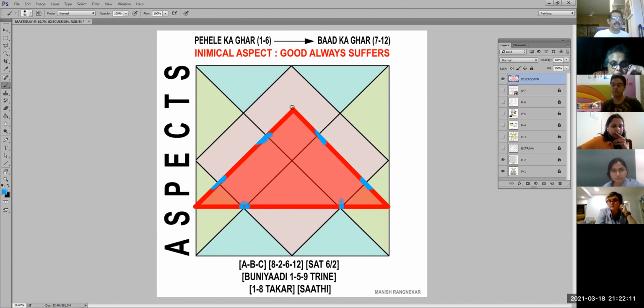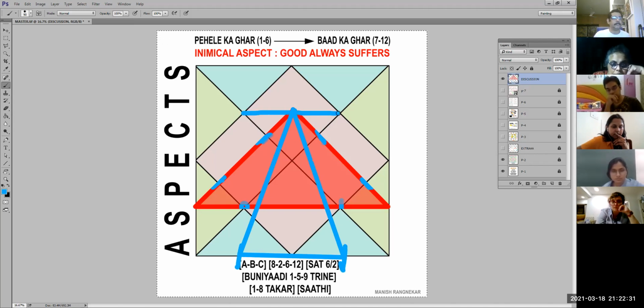If instead of this, I draw a triangle from the center to the center of this line, like I just now said that it's a center, no? So I am drawing this. I took the center of this, the center of this line, the center of this line, the center of the square.